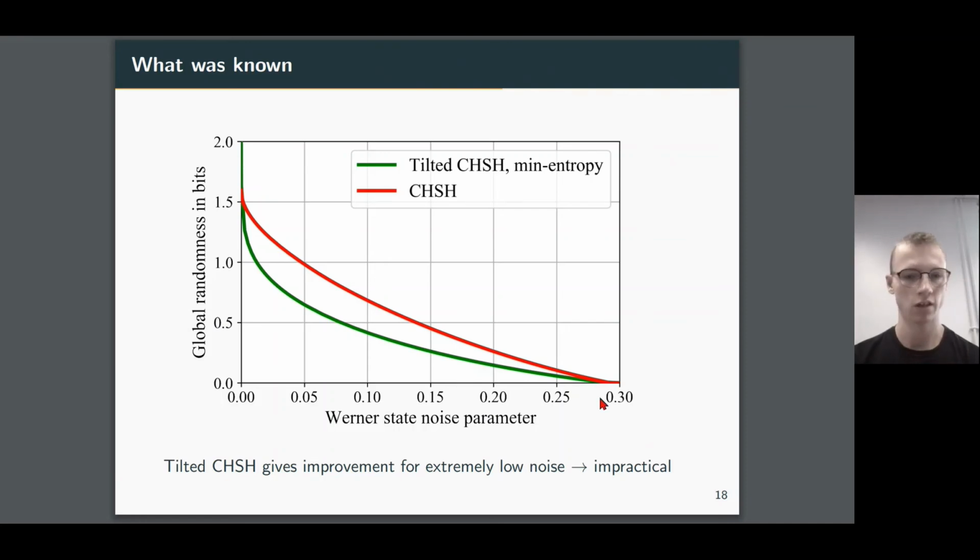And we can see it drops off like this. And now if we were to use the tilted CHSH using the original analysis of the min entropy, we can see that only for very, very small amount of noise do we actually get any increase. And it's in fact difficult to see in this figure that this actually tends towards 2 up here for zero noise. So from this, you would conclude that, well, these tilted CHSH inequalities aren't particularly useful in an experimental setup, because they're very non-robust to noise and they will never be able to really beat the CHSH in any reasonable amount of experimental regime.